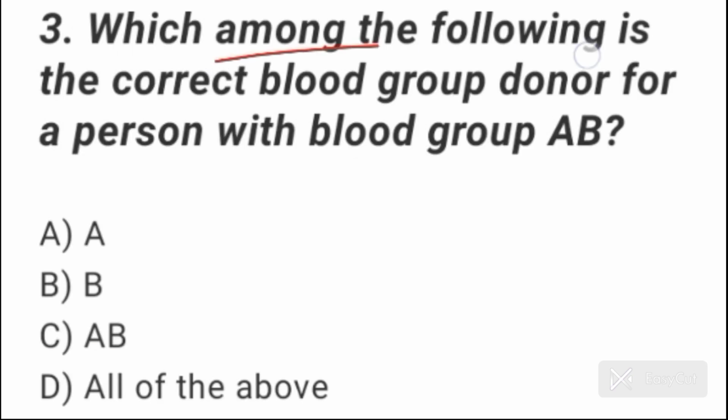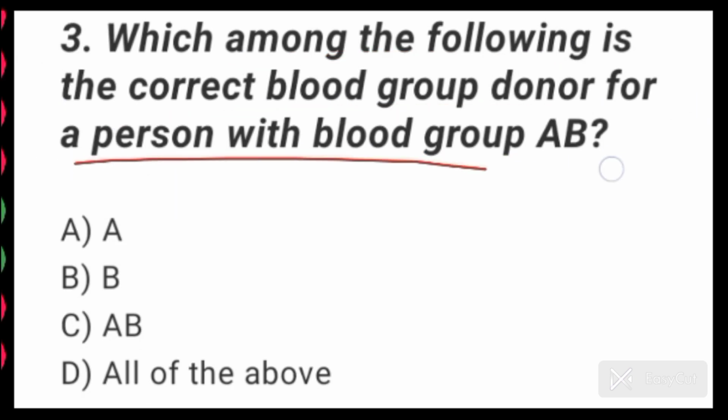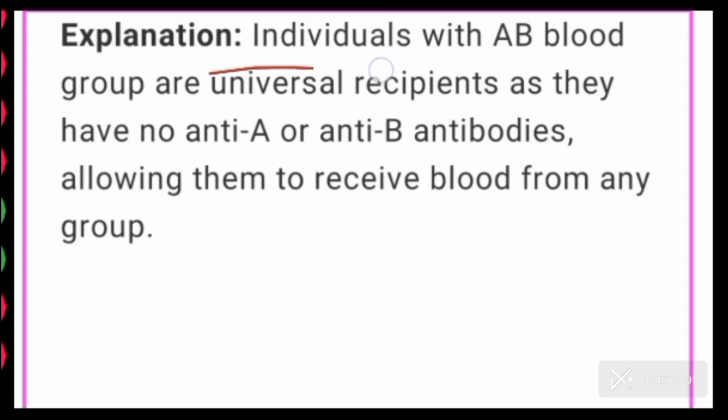Question number 3. Which among the following is the correct blood group donor for a person with blood group AB? A person with blood group AB is a universal recipient. So all the blood groups A, B and AB can donate blood to this person. Individuals with AB blood group are universal recipients as they have no anti-A or anti-B antibodies.